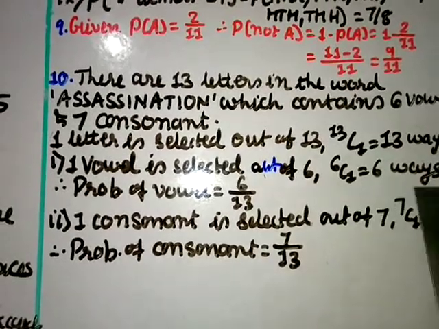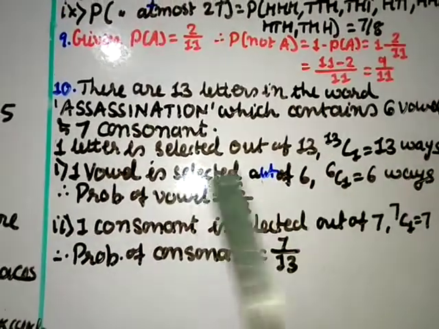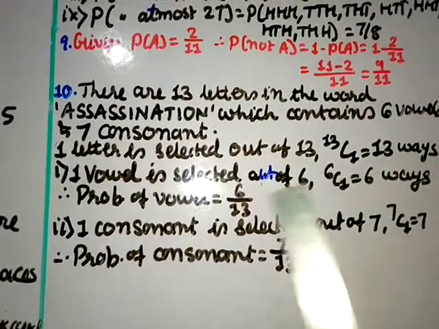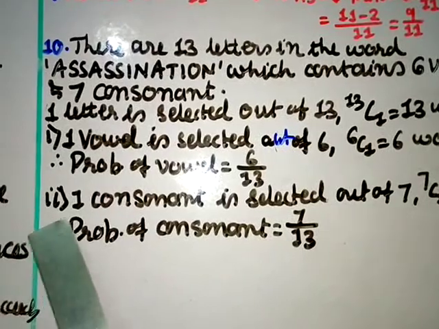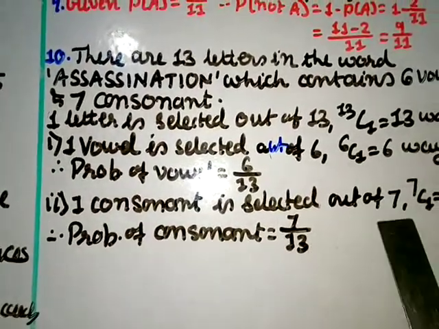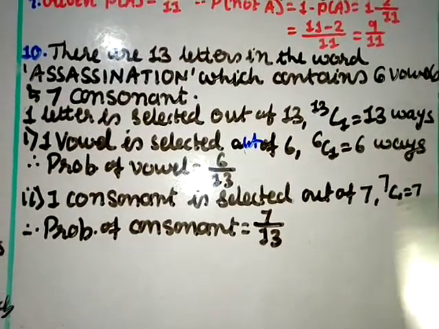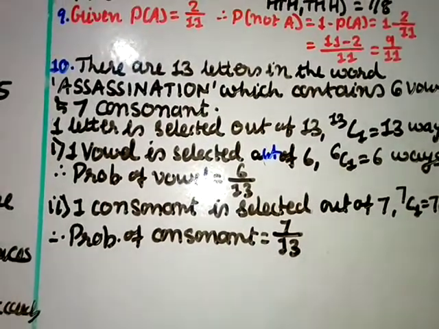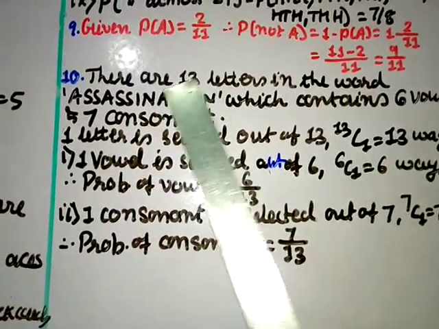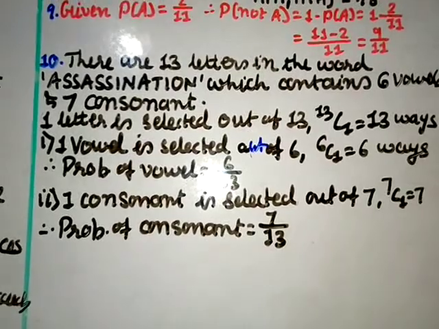The total number of letters, that is the sample space, is 13, and the ways in which you can select a vowel are 6, so 6 by 13, right? You cannot cut, so just leave it as it is. And part 2, one consonant is selected out of 7, that will be 7C1, equal to 7 ways. Therefore, the probability of a consonant equals 7 by 13, that is 7 divided by the total number, 13. So this is 7 by 13 and this is 6 by 13.